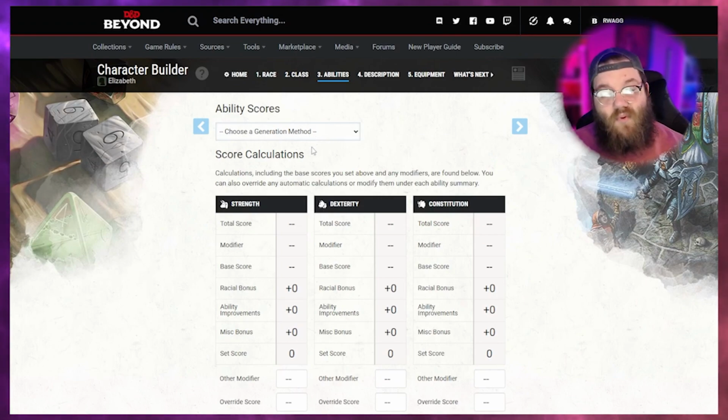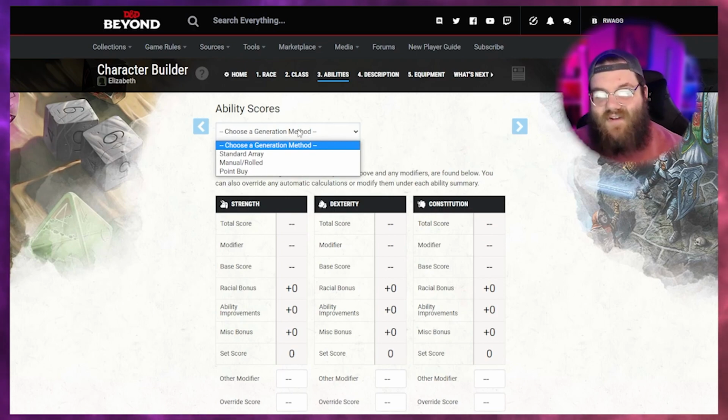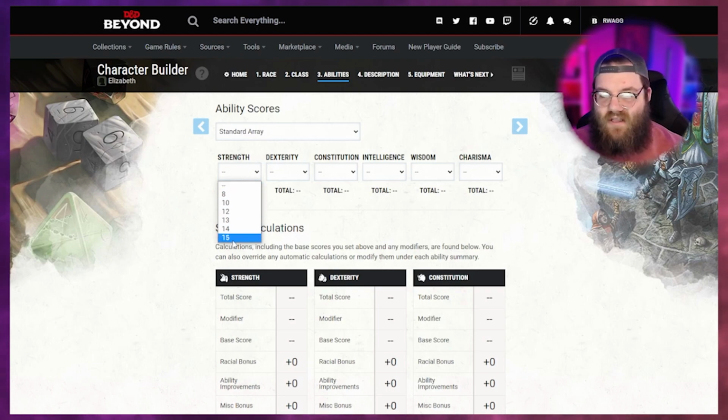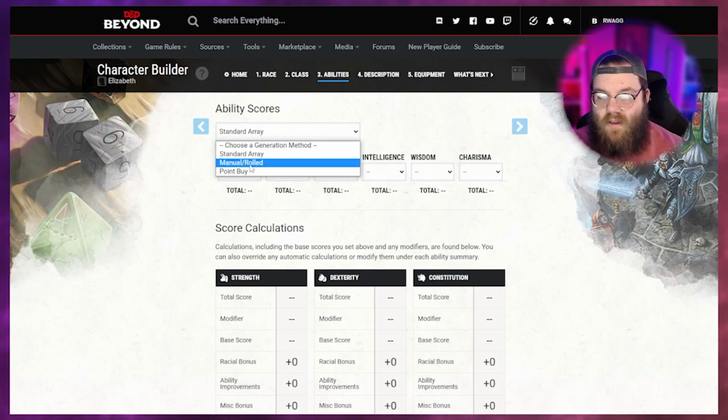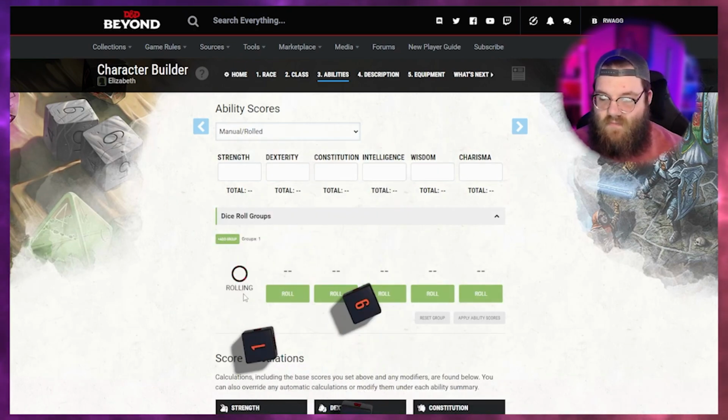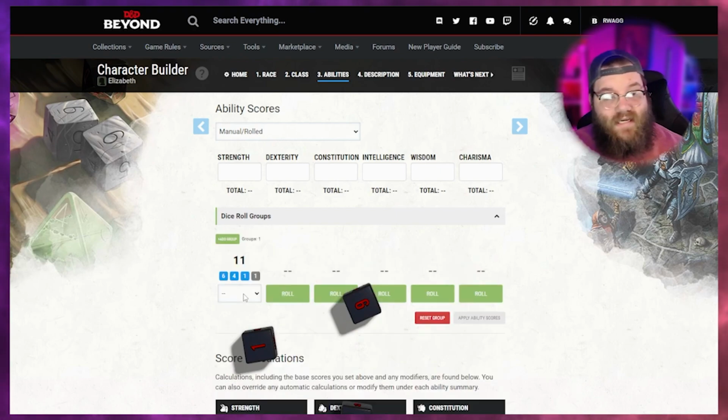Now, this is another point of contention that you'll have to ask your DM about, but you need to pick how you're going to be rolling stats. Might be standard array, right? Where you just have a collection of numbers from 8 to 15, and then you assign those numbers where you want them. Could be manual or rolled, right? Most DMs, and I'm pretty sure it's what D&D Beyond does, yep, will do 4d6, drop the lowest.